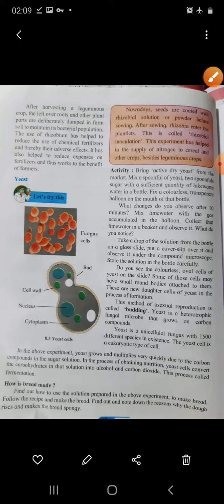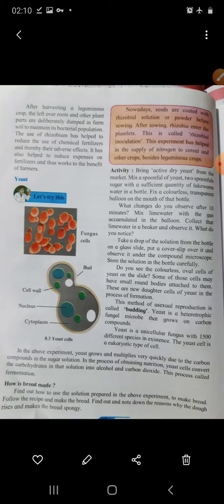Yeast is a heterotrophic fungal microbe that grows on carbon compounds, mostly. They reproduce with the help of buds, or budding, which is asexual reproduction. Yeast is a unicellular fungus with 1500 different species in existence. The yeast cell is a eukaryotic type of cell, meaning all the cell organelles are well differentiated, having a cell membrane.